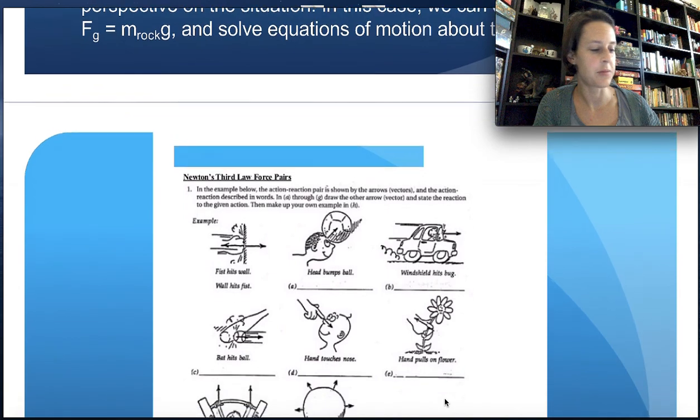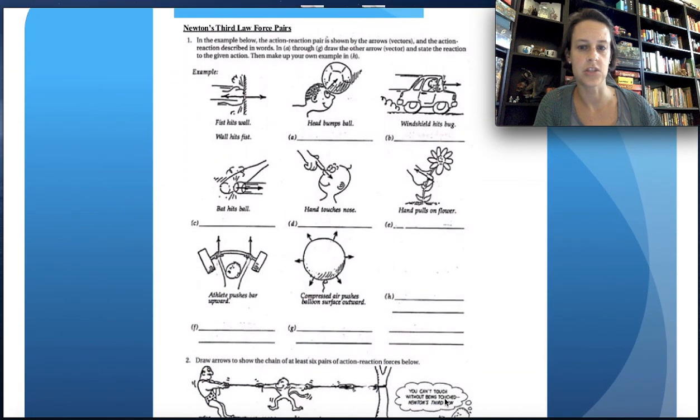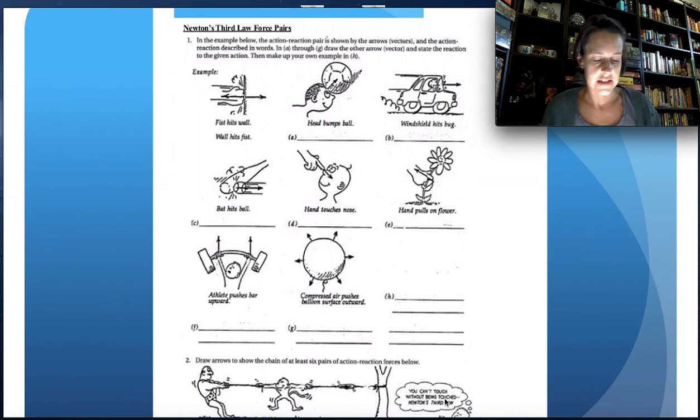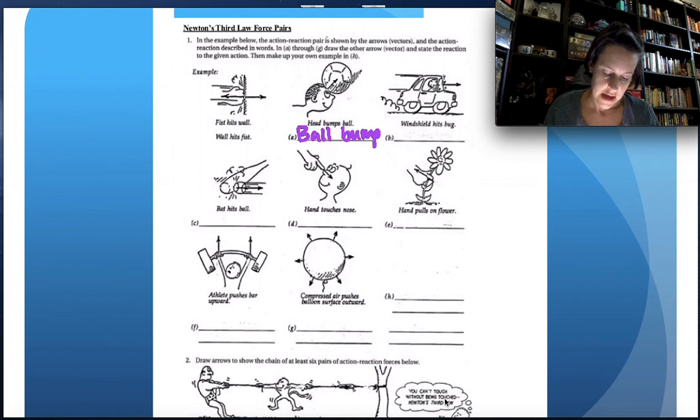Okay, so last but not least, that brings us to some thinking questions. So you can see in example 1, fist hits the wall, wall hits the fist. Letter A, head bumps ball, so the reaction force is ball bumps head.